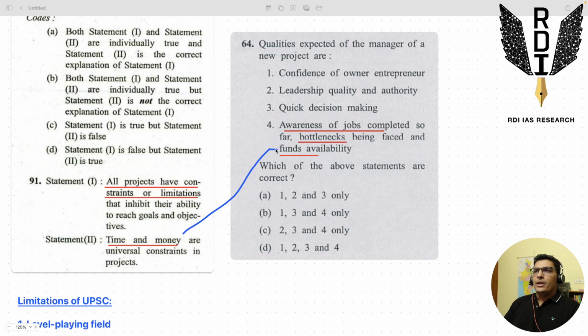So this funds availability is the time and money constraint part that was asked in this question 91. Now guys, these questions are from different years, okay? I've started getting these questions from the 2023 paper, and the papers in which these kinds of questions were asked, I think they go till 2017 if I'm not wrong. So from 2017 till 2023 I've just collected all of these questions. So it doesn't mean that all these numbers which you are seeing are from just one year. Okay, so just take care of this.